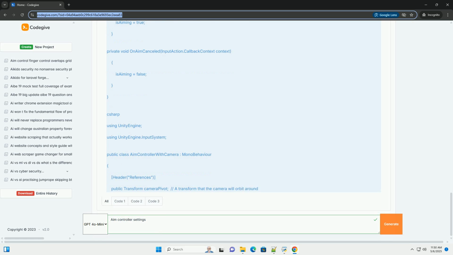5. Inside HandleCamera: float targetDistance equals isAiming ? aimCameraDistance : cameraDistance, chooses the target camera distance based on whether the player is aiming. Vector3 targetPosition equals cameraPivot.position minus transform.forward * targetDistance, calculates the desired camera position behind the character. playerCamera.transform.position equals Vector3.SmoothDamp, smoothly moves the camera to the target position using Vector3.SmoothDamp.